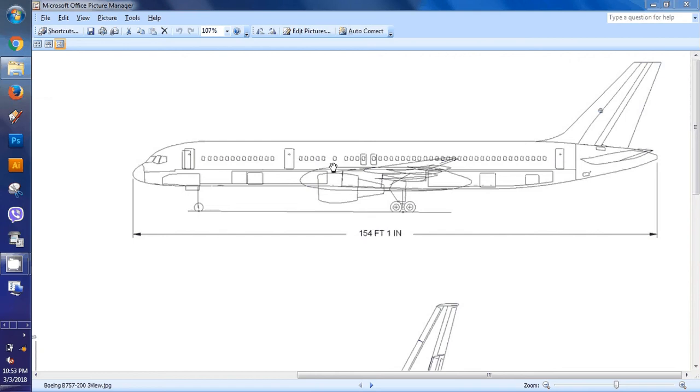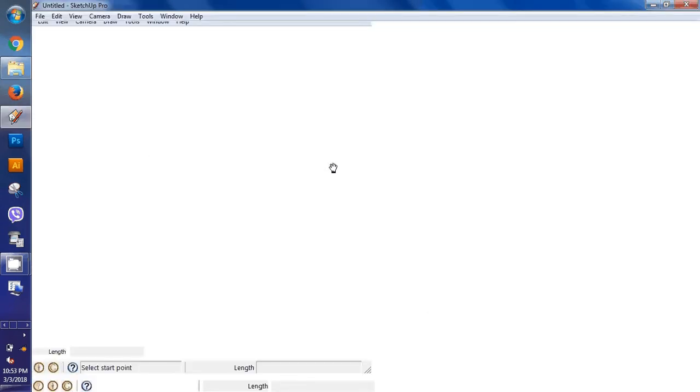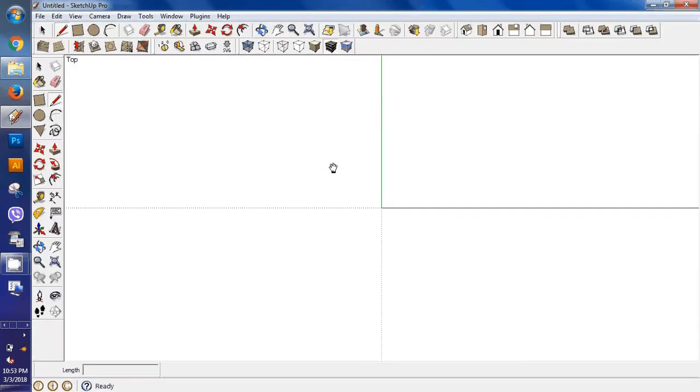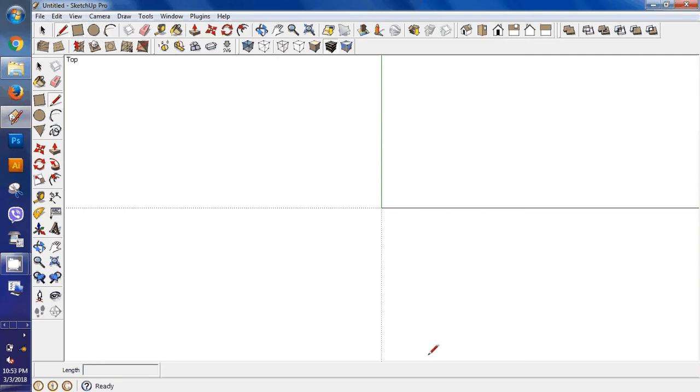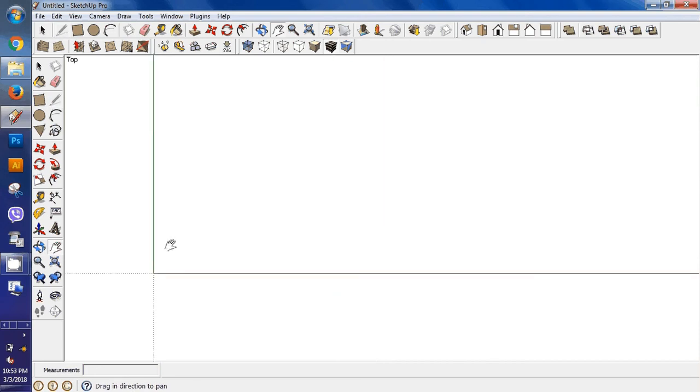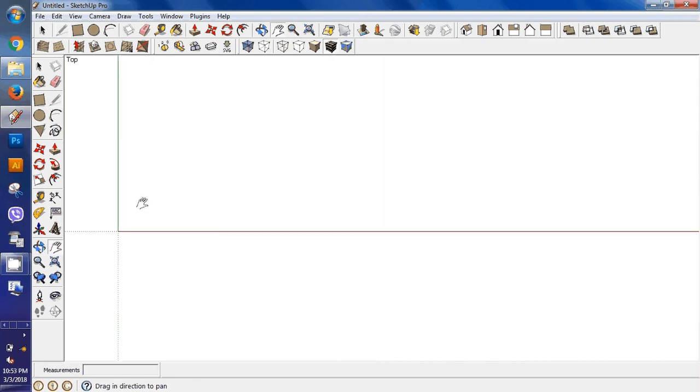a model. Let's open Sketchup. First of all, you have to set the camera view to parallel projection. Parallel projection gives you the 3 view of the model you are working on. I will give you an example.